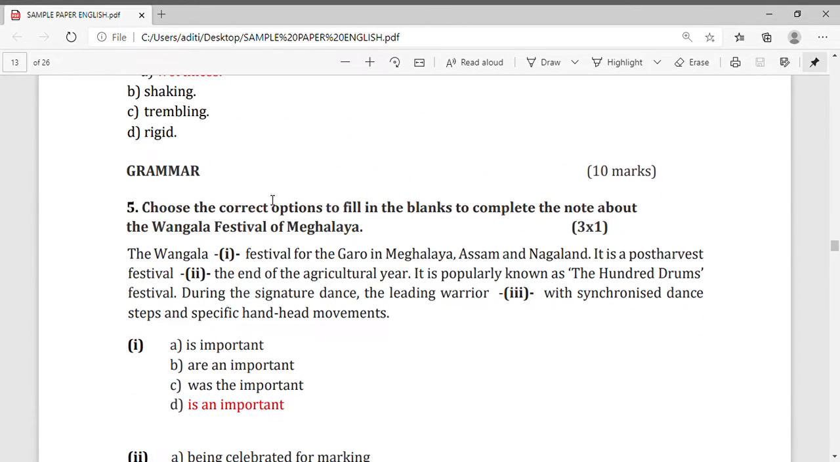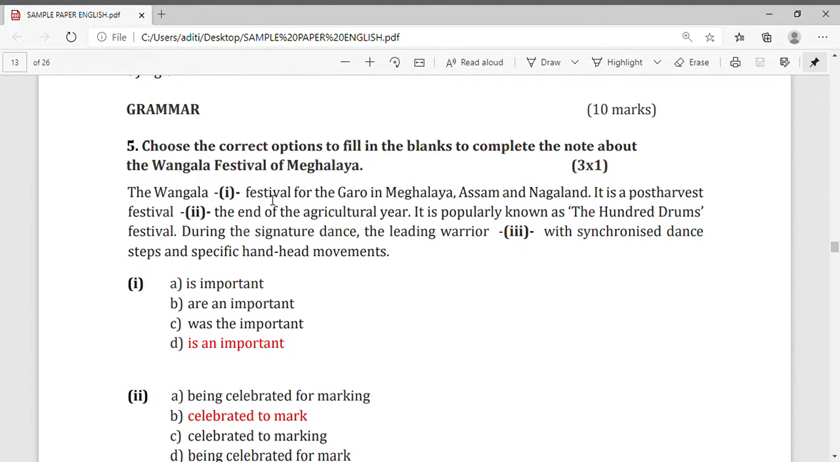Now come to the grammar portion, and the grammar is of 10 marks. In these 10 marks there are 3 questions. First of all, for the grammar section, question number 5. Choose the correct option to fill in the blanks to complete the note about the Wangla festival of Meghalaya. Now see, the fill in the blank is given. You have to choose the correct option.